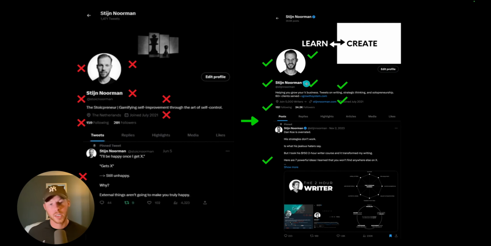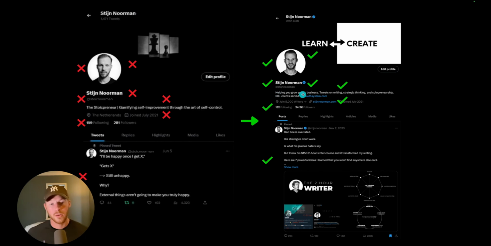Then we have the blue tick. Blue ticks are important because they allow you to write long forms, they boost your comments, and they make it look like you're more professional. It's like dressing well. If you're going in for an interview, you don't need to dress well, but it definitely helps. And the blue tick is the same. It just shows that you're serious about it.